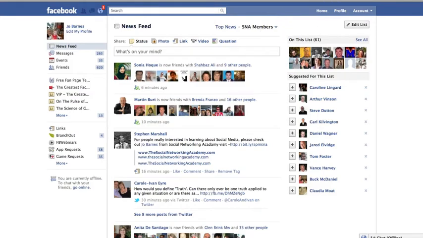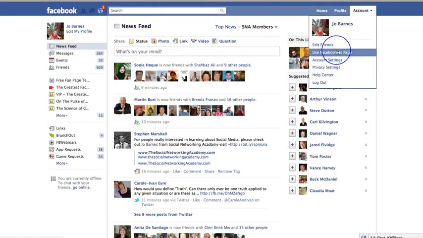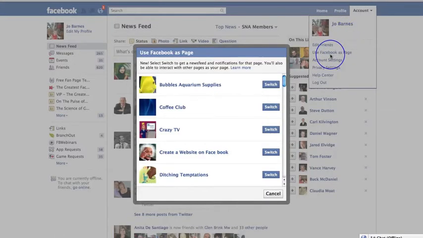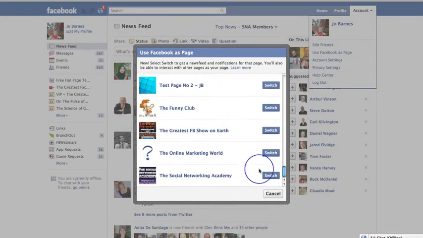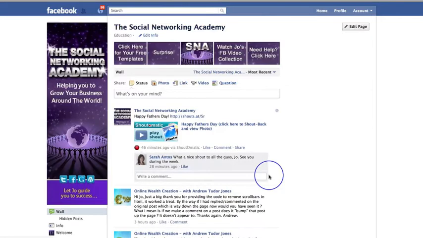Now, before we go, how are we doing for time? Nearly up to 6 minutes. Before we go, I just want to share one last thing with you. The other way that you can really filter and see your favourite pages is by logging in as your page. If you go to account and use Facebook as page, go and switch into your page.